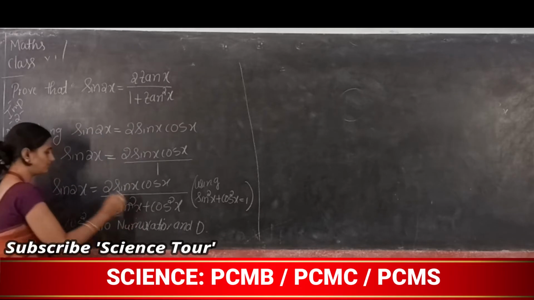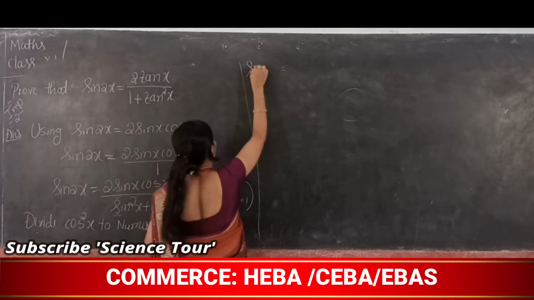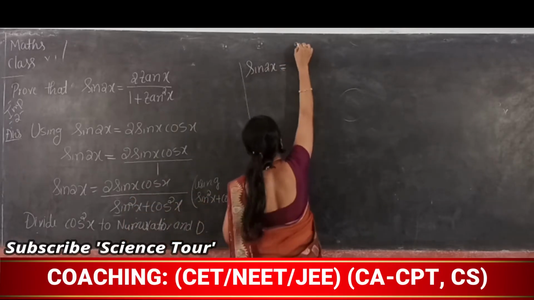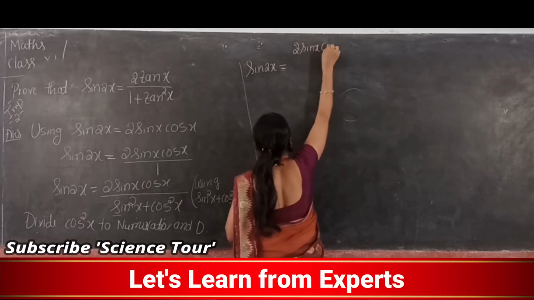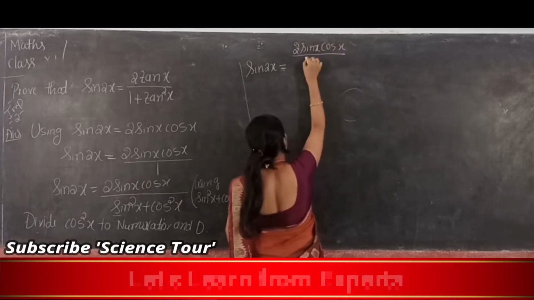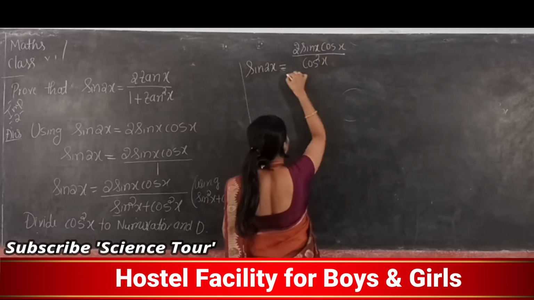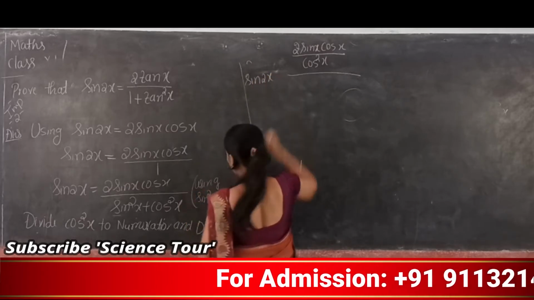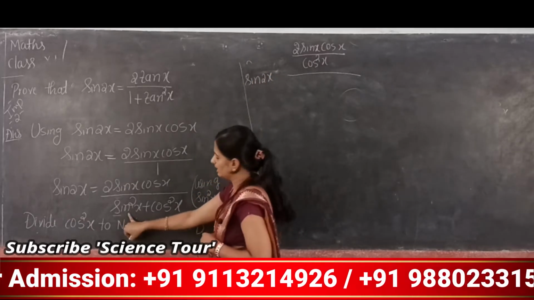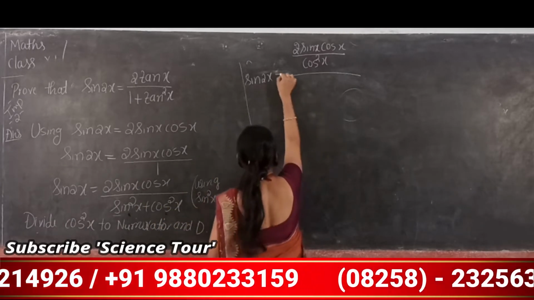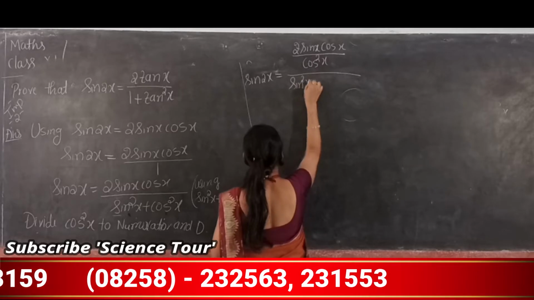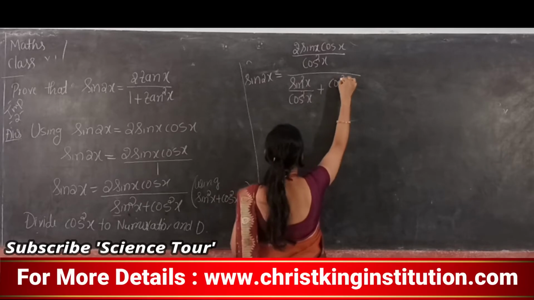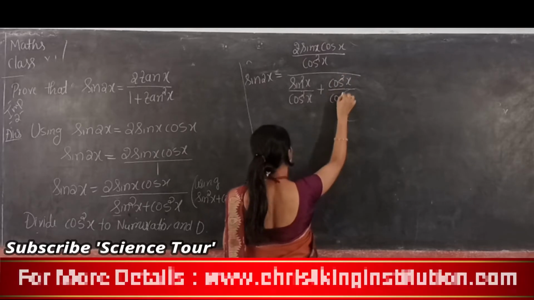Okay, now next divide it. While dividing, sin 2x is equal to, for the numerator, 2 sin x into cos x divided by cos square x, whole divided by, for the denominator also divide by cos square x: sin square x divided by cos square x plus cos square x divided by cos square x.